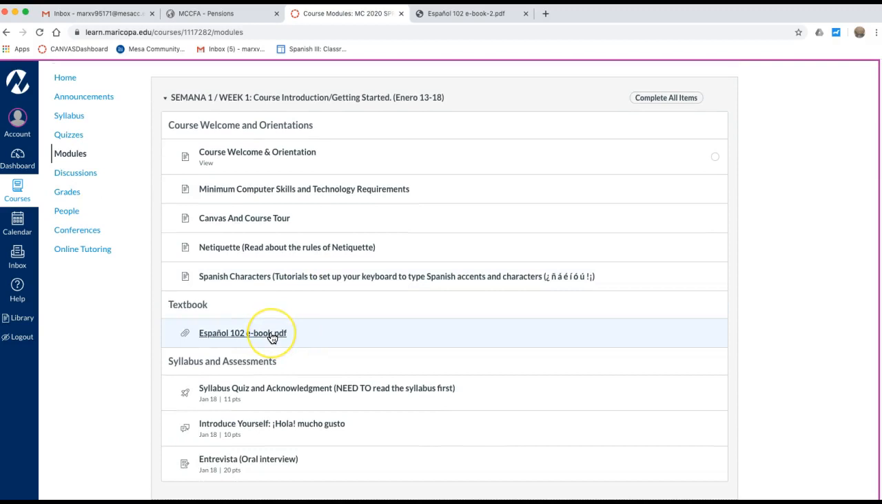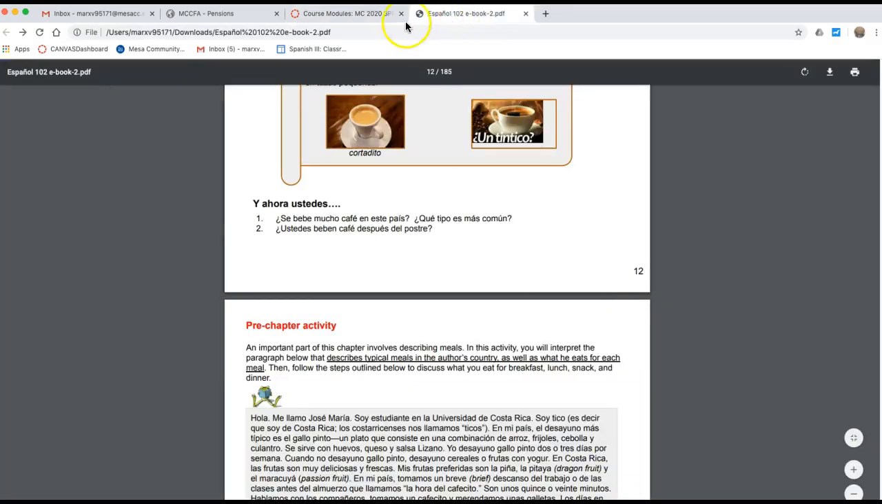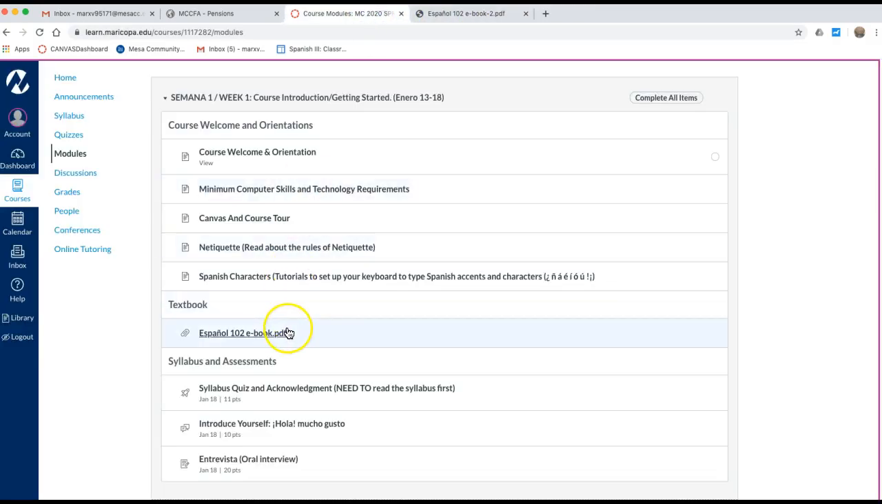So here it is our book. And I highly recommend that you all have it in your computer if you use a computer, or maybe save it if you do things on your phone, save it. So I already opened it. I have it right here. The textbook is a PDF file.